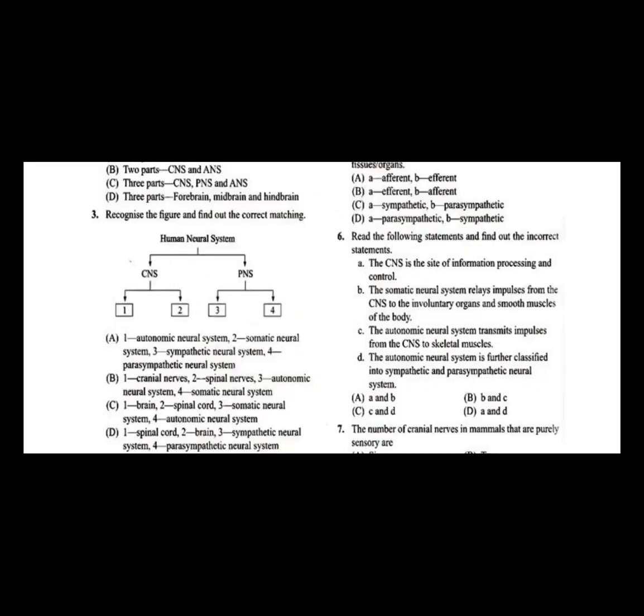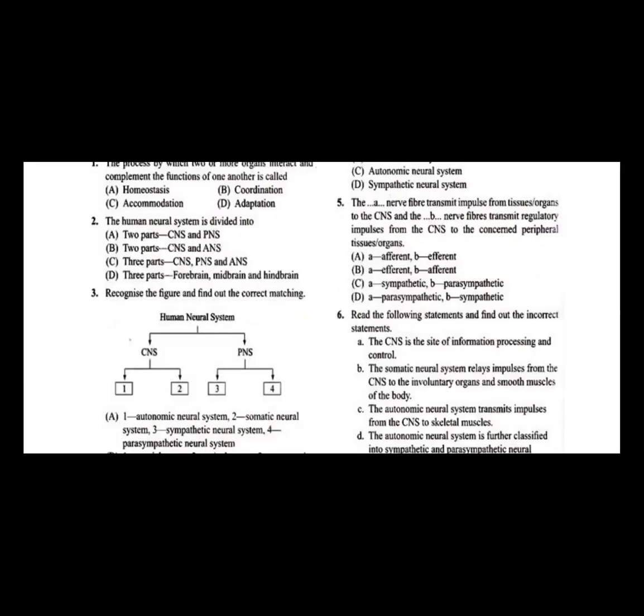Question number 5: the dash nerve fiber transmits impulse from tissues, organs to the central nervous system. That is the nerve which is getting information from different organs and tissues into the central nervous system. And dash nerve B is the nerve fiber that transmits regulatory impulse from the central nervous system to the concerned peripheral tissues. Basically, nerves are classified into two types, students, afferent nerves and efferent nerves. So what are afferent nerves? Nerves which are getting information into the central nervous system.